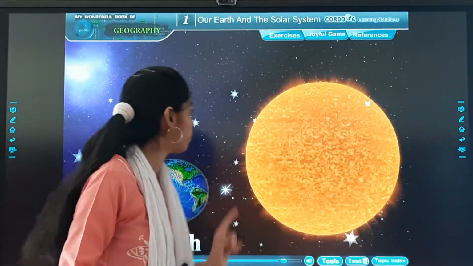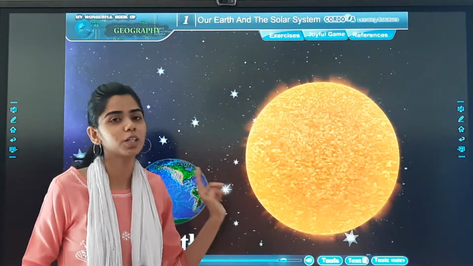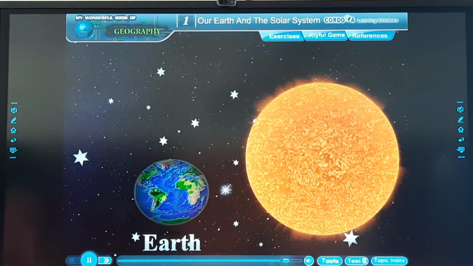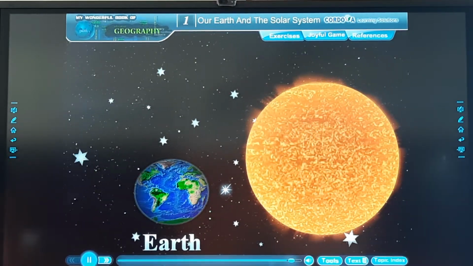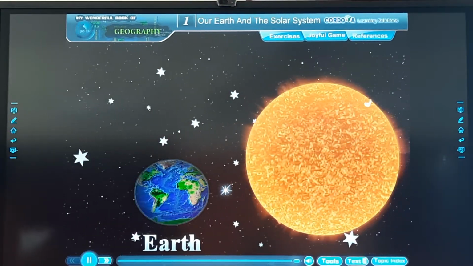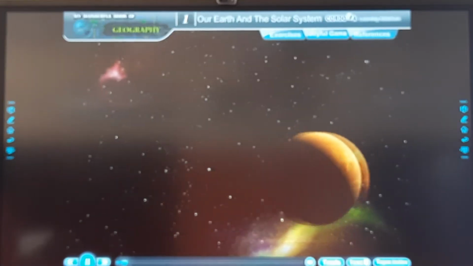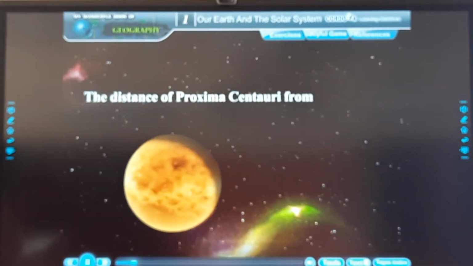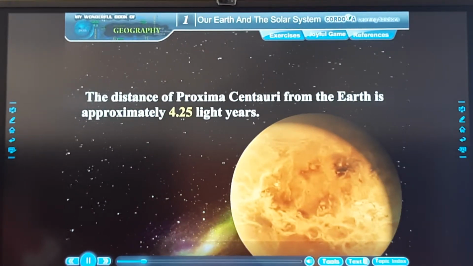Also, the other star nearest to the earth is what? Proxima Centauri. Important, children. What is it? The other star closest to the earth. Proxima Centauri. The celestial or heavenly bodies are very far from each other. The distance between them cannot be measured in ordinary units. Therefore, the distance in space is measured in light years. A light year is the distance travelled by light in 1 year. The distance of Proxima Centauri from the Earth is approximately 4.25 light years.